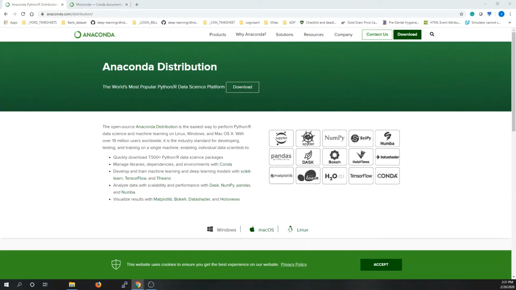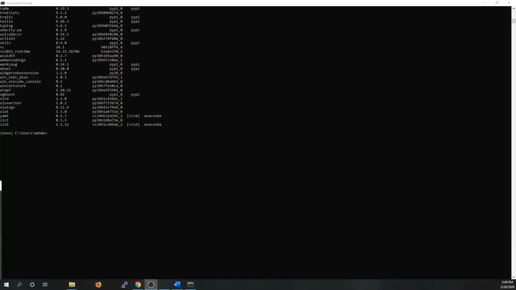So what is Anaconda? Anaconda is an open source distribution for Python designed for large scale data. With Anaconda, we can simplify package management. It is simple to install the packages if we are using one project. And if we have many projects, it is easy to create many virtual environments with Anaconda, which makes working with multiple projects much easier. Once we have Anaconda installed on our computer, managing packages and environments will be so easy.